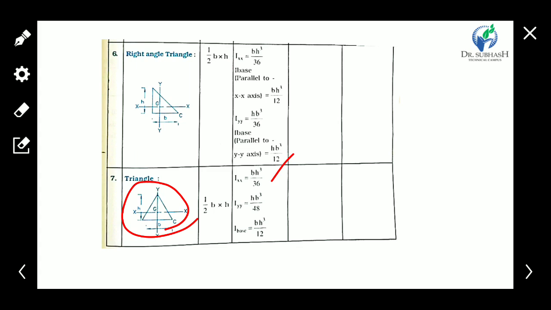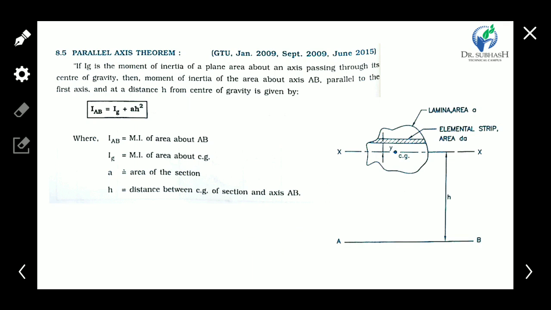The moments of inertia about the x-axis and y-axis are similar to the right angle triangle, but the moment of inertia about the base for the triangle is BH cube upon 12.